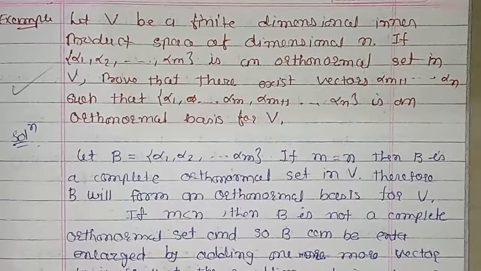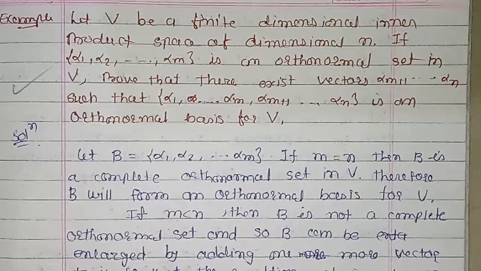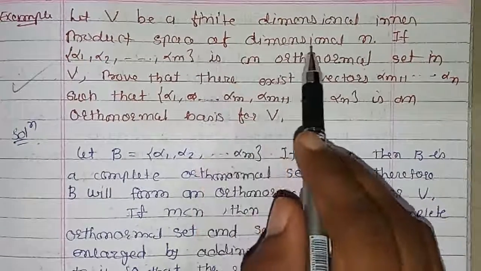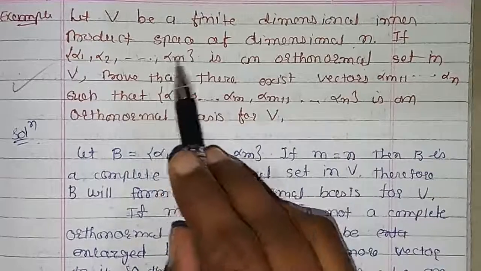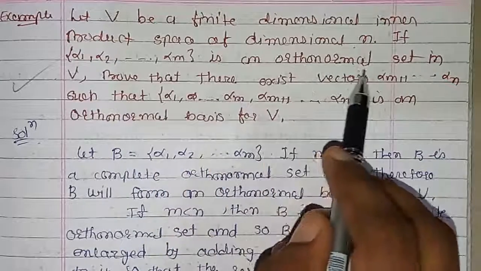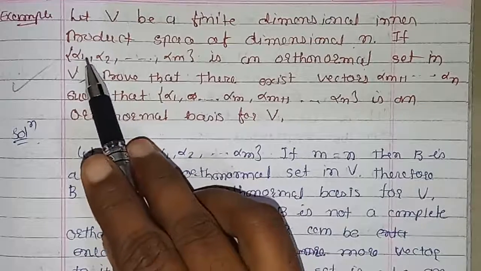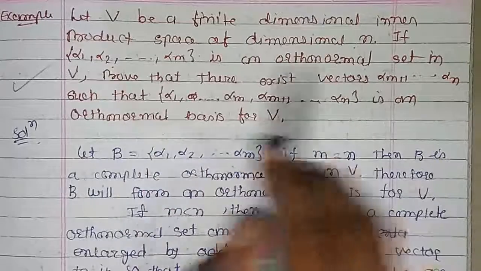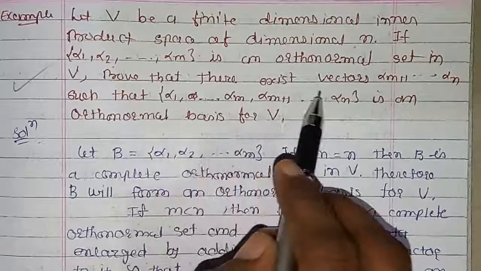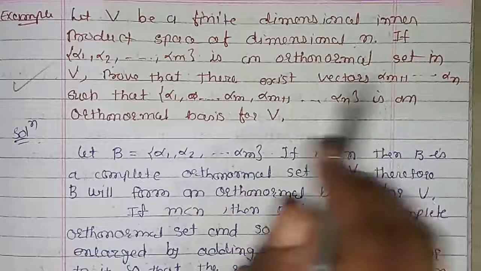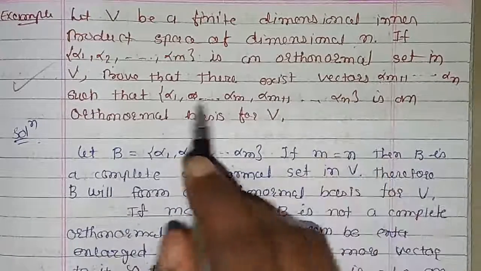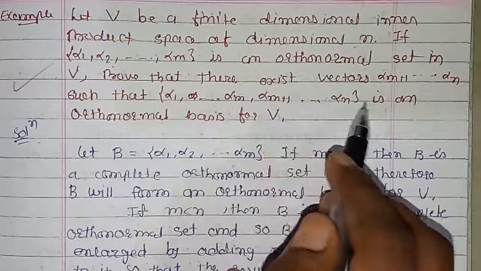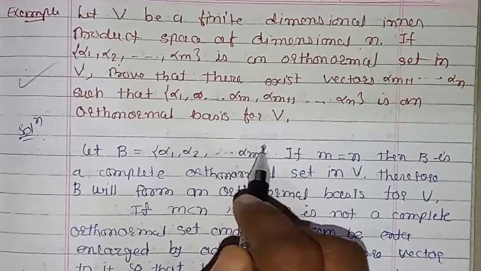Next we have an example. Let V be a finite dimensional inner product space of dimension n. So V has dimension n. If alpha 1, alpha 2, up to alpha m is an orthogonal set, that means for distinct alphas the inner product of alpha i and alpha j is 0, then prove that there exist vectors alpha m plus 1, alpha m plus 2, up to alpha n, such that the set containing all the vectors from alpha 1 to alpha n is an orthonormal basis for V.